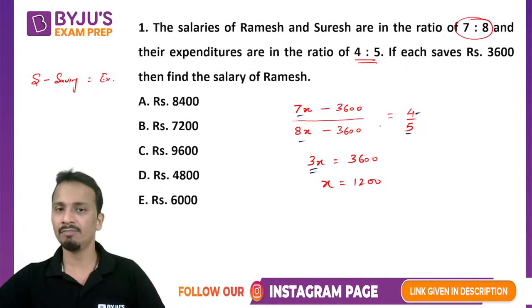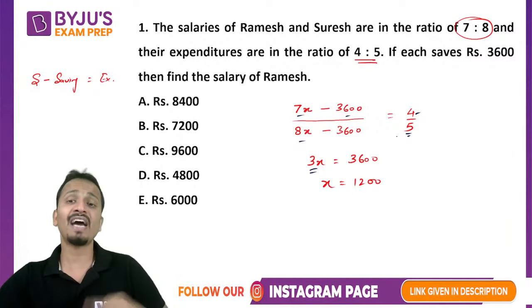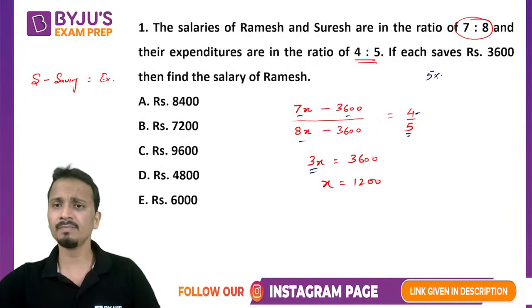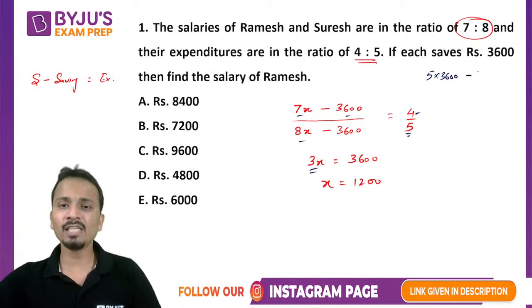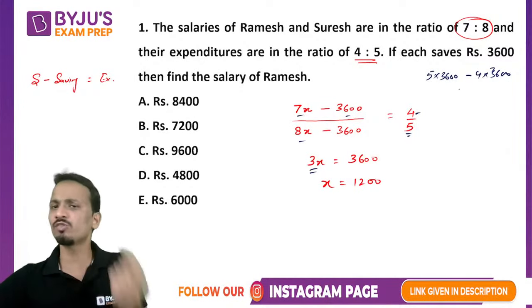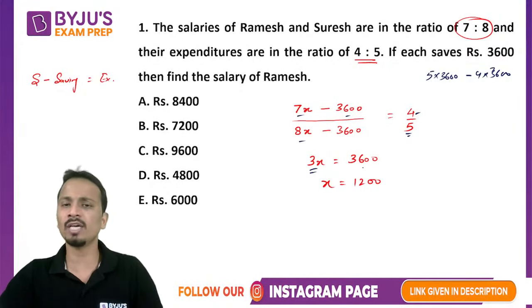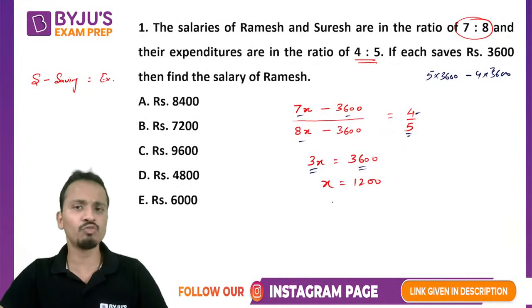Important, right hand side: 5 into 3,600 minus 4 into 3,600. I have not written it, but solving directly, 5 minus 4 is 1. So the remaining answer on the right hand side will be 1 into 3,600, that is 3,600, and the value of x will come out to be 1,200.